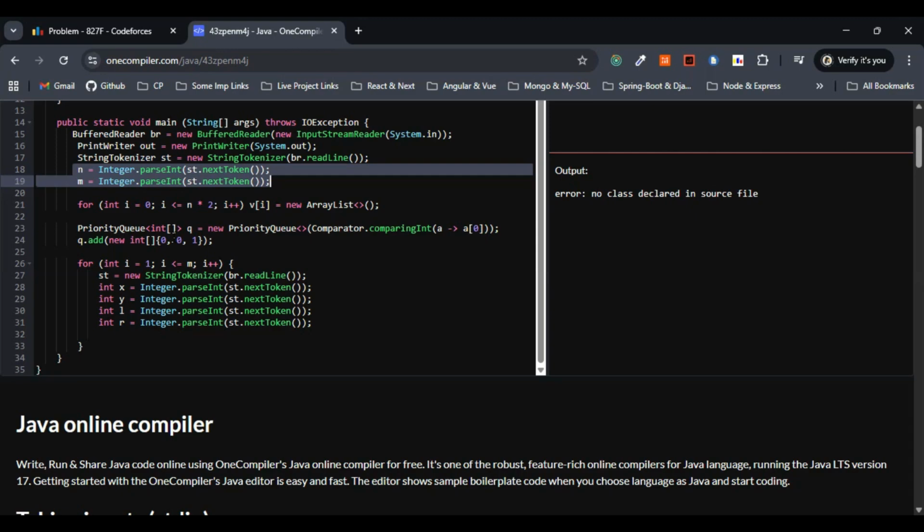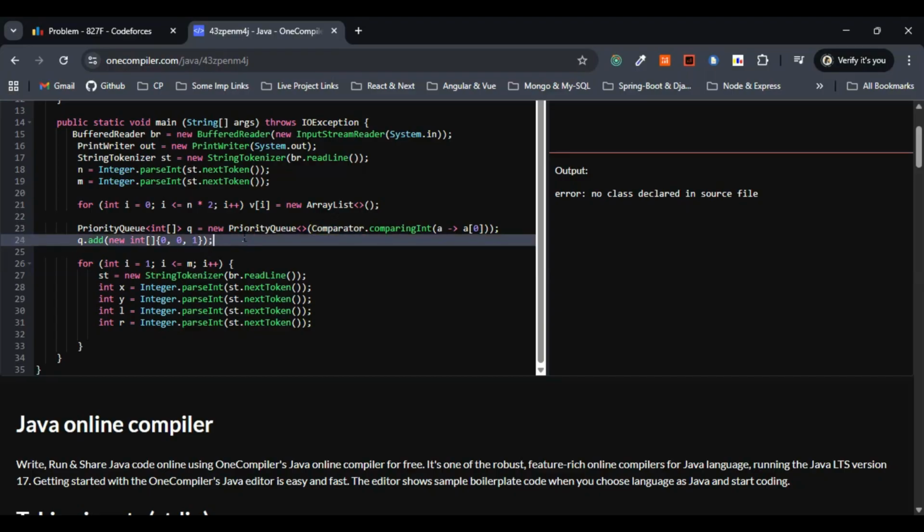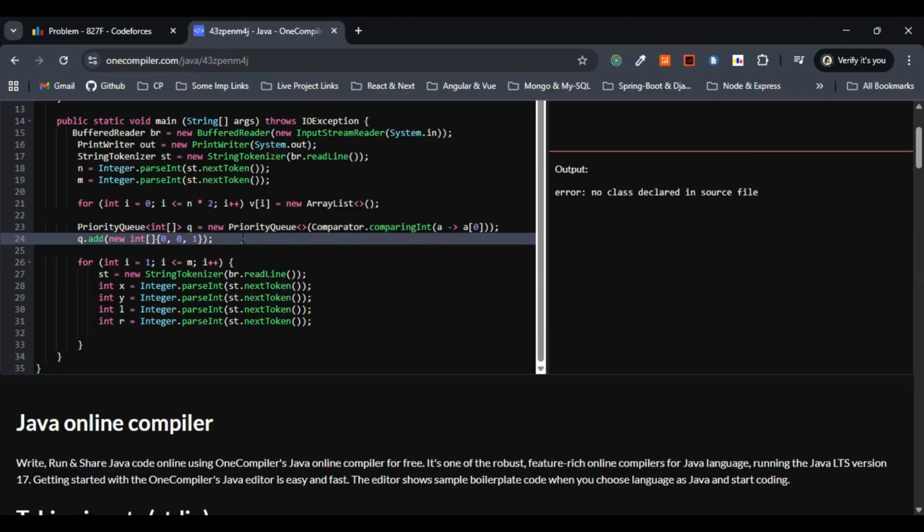We are making use of a comparator here, so the priority queue orders by start time ascending. Just remember this one. Then q dot add, whatever we have written: we are starting from node 1 at time 0. So this is fine.